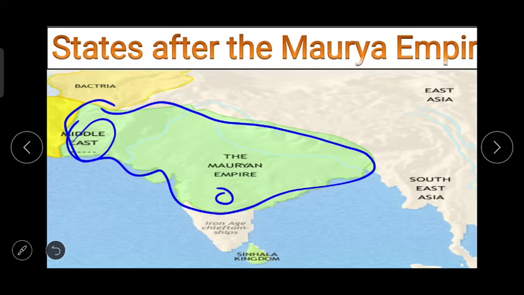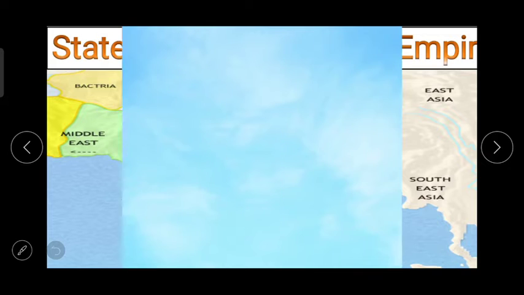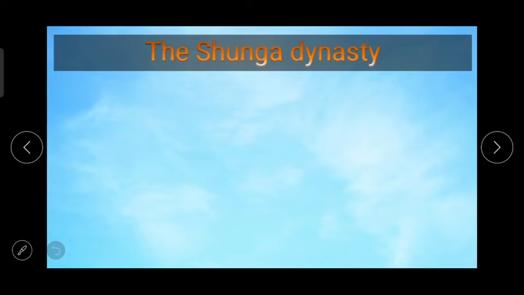But now in this topic we are going to talk about the states after the decline or weakening of the Maurya Empire, and what exactly happened. In that, the first one is the Shunga dynasty.